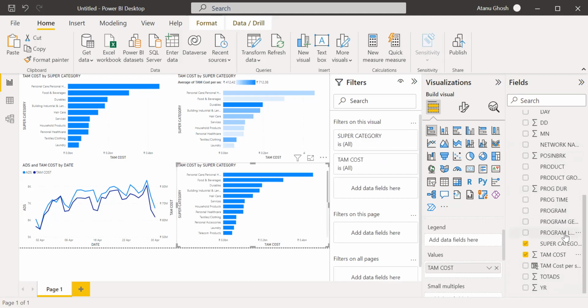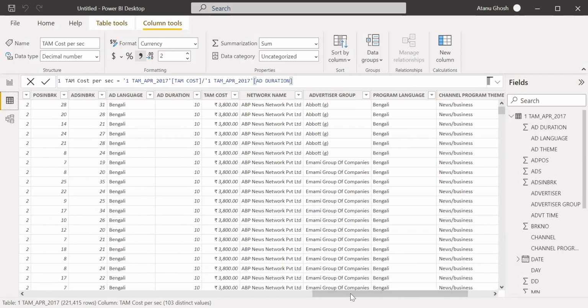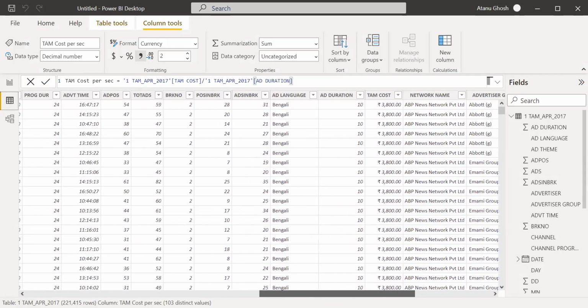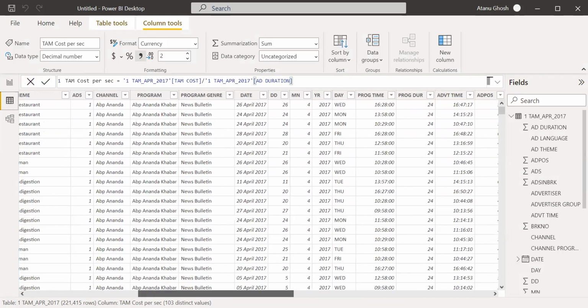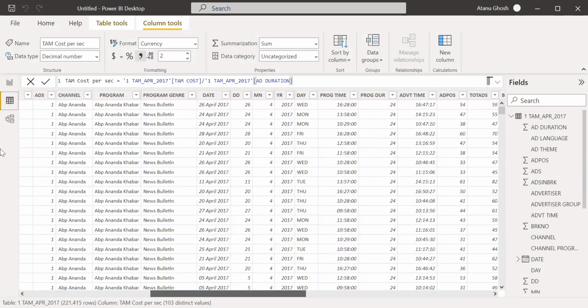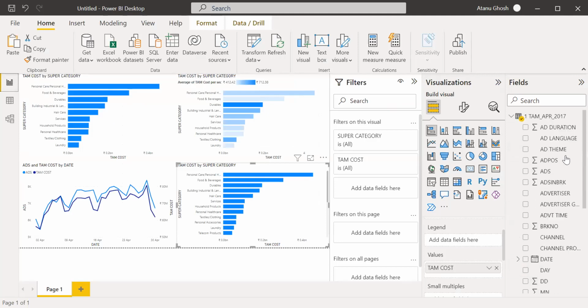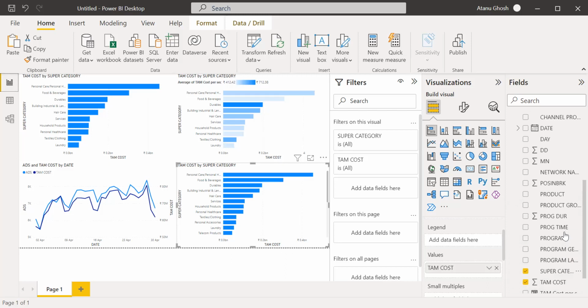Now, there are a couple of things in the network. One is network name, and is anything else there? Okay, program is there, program genre is there, advertiser. So network name is the one. Okay, so this one might be interesting. Let's figure out the network name.